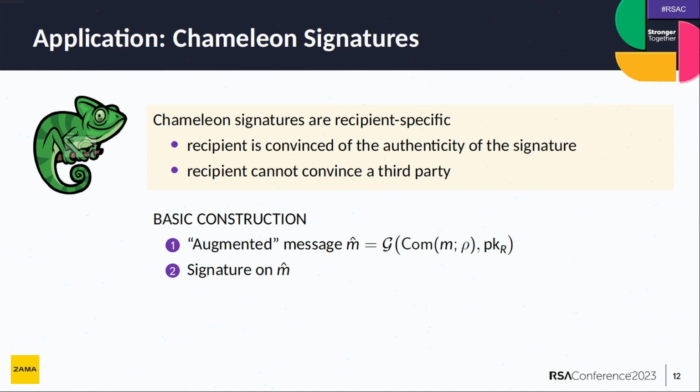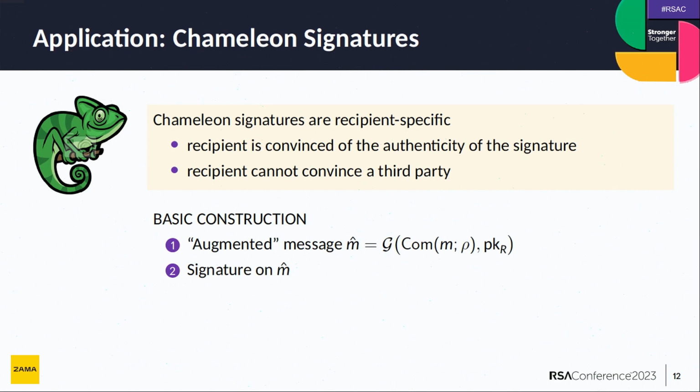Now, because I was using that commitment scheme from the recipient, the recipient knows the corresponding trapdoor, so it means that the recipient will be able to find another message M prime and rho prime that will give exactly the same value for that message M hat. Okay? So again, you can sign a message.